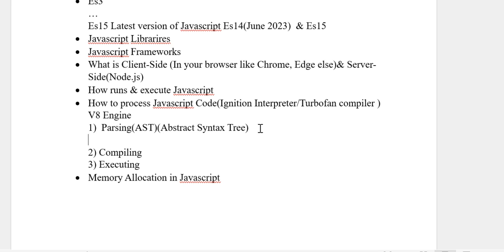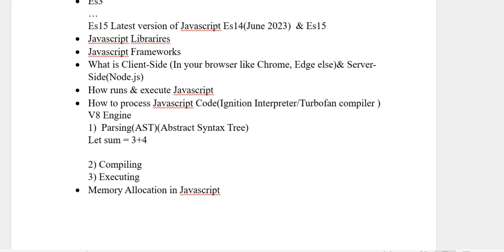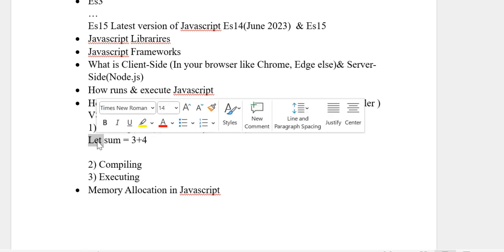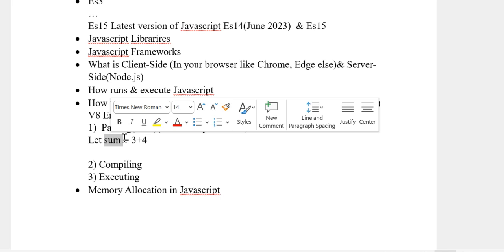Suppose we have written let sum = 3 + 4. JavaScript parses the code into respective tokens.